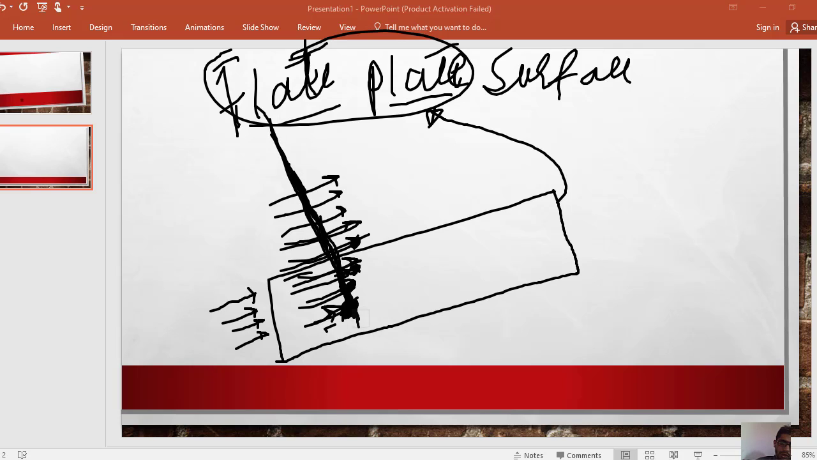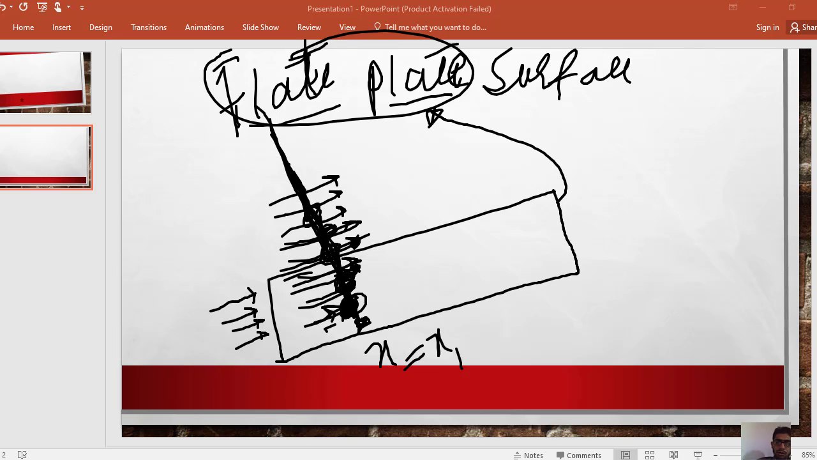Suppose this is at x equal to x1. The velocity of water at this position is 0. At this position the velocity of water will increase. At this position it will further increase, and further increase again.